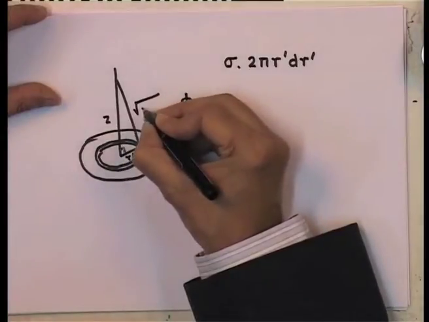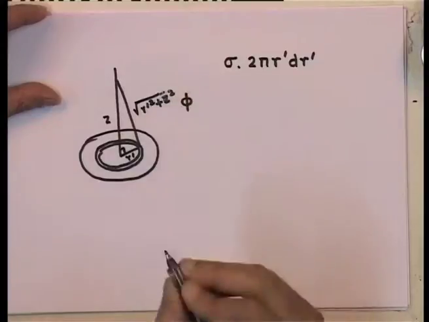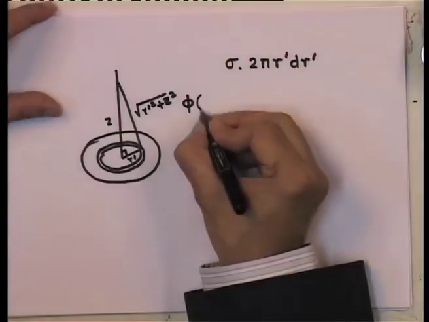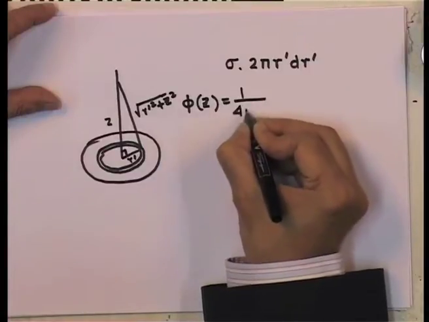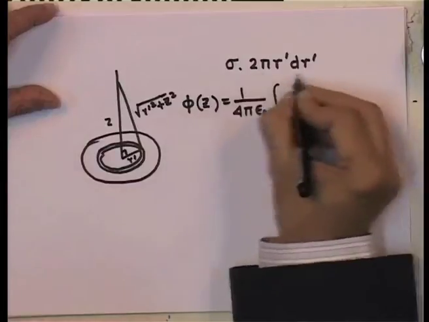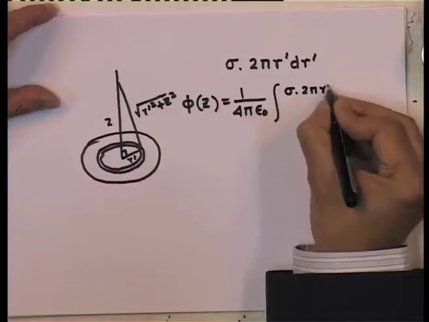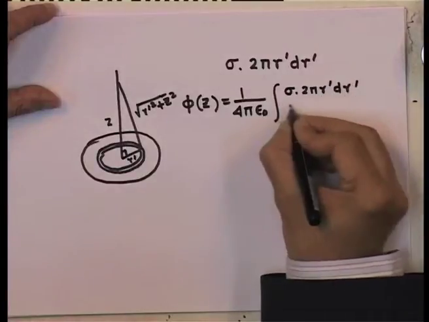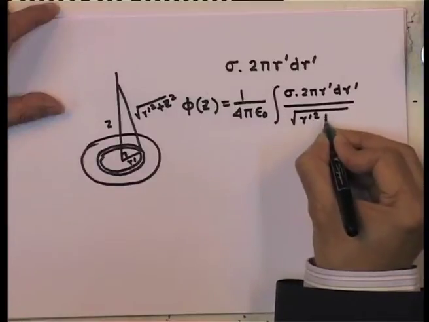So, this is square root of r prime square plus z square. So, phi of z becomes 1 over 4 pi epsilon 0 integral of this charge, sigma 2 pi r prime dr prime, divided by square root of r prime square plus z square.